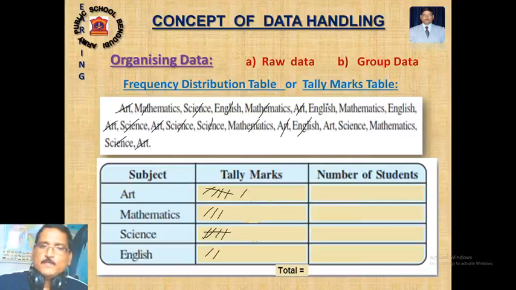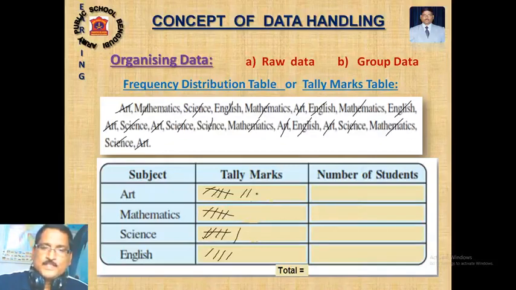English, English. Art. Science. Mathematics. English. Mathematics, make a bundle. So these tally marks are the observation.